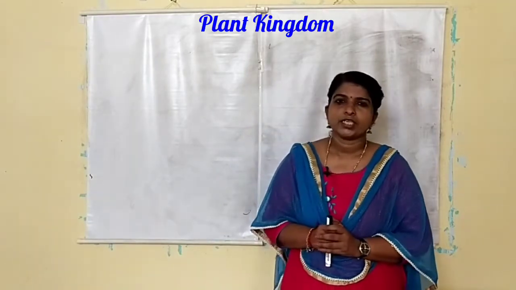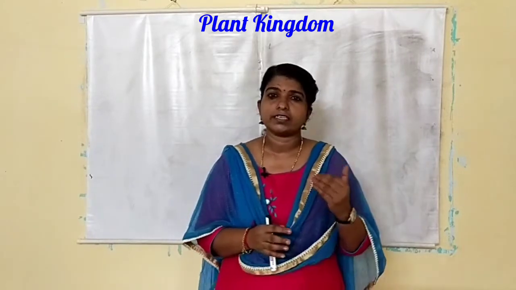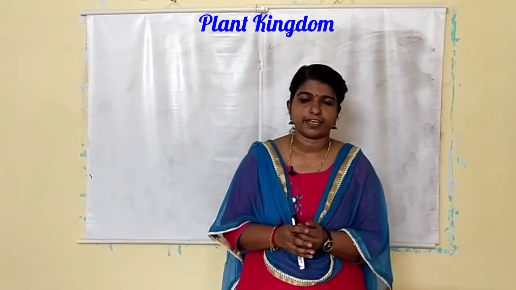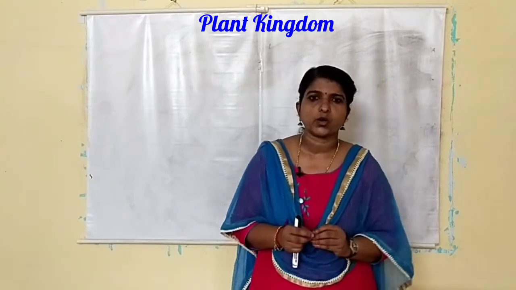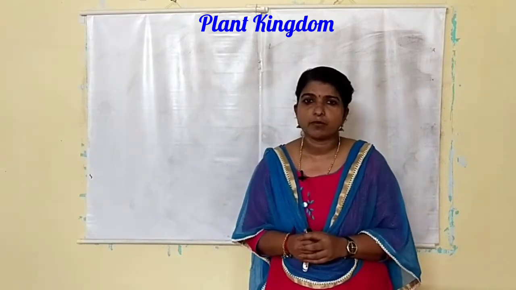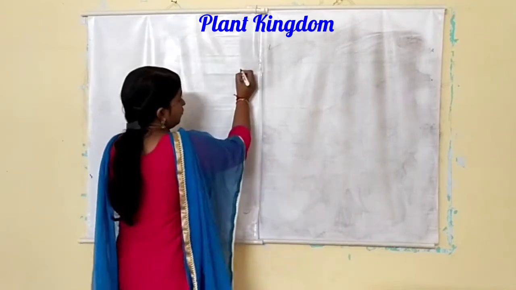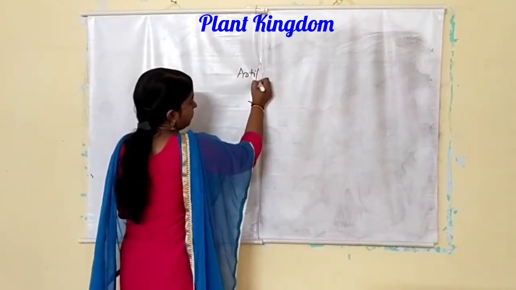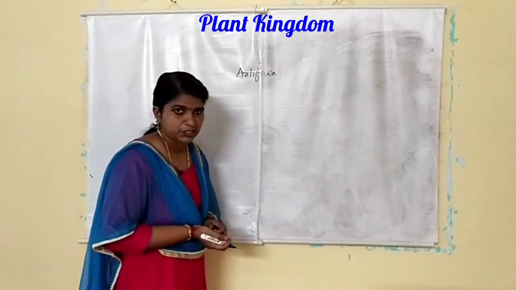Okay. So here earlier different attempts were done to classify the plants. The first one is simply based on the external features, and that system of classification is known as artificial classification. Artificial system of classification.